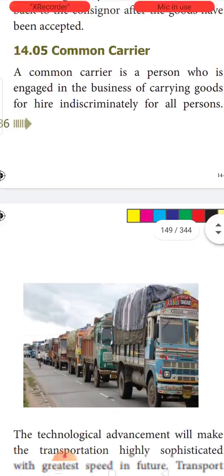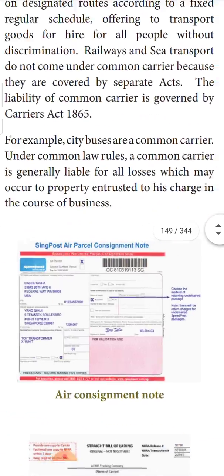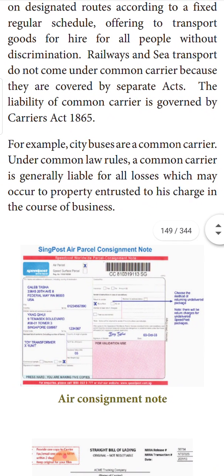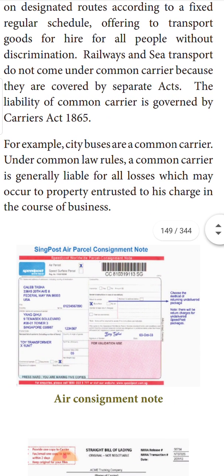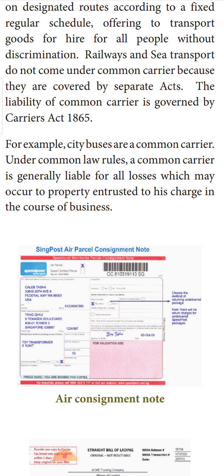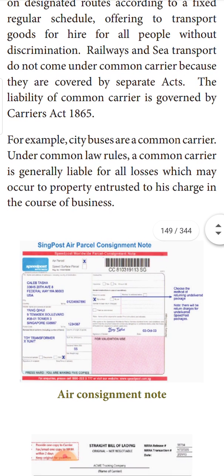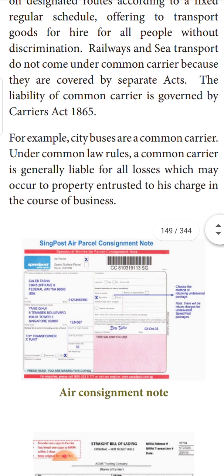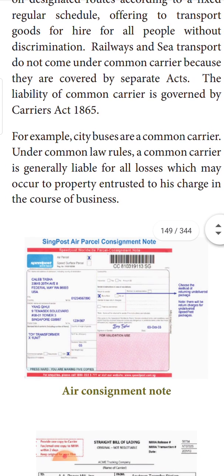So these common carriers are covered under a special act. Now, when we say common carriers, air transport, water transport, sea transport, and rail transport cannot be called common carriers. For example, if I am going to hire a lorry to transport my household commodities from Coimbatore to Chennai, they are called public carriers or private carriers. They are governed by the Carriers Act of 1865. And city buses are also common carriers, because they carry passengers.